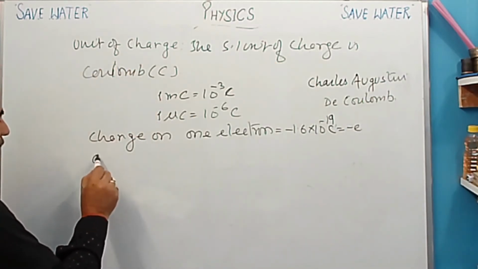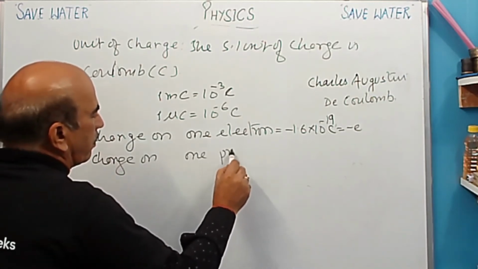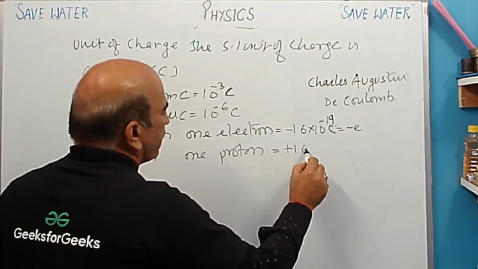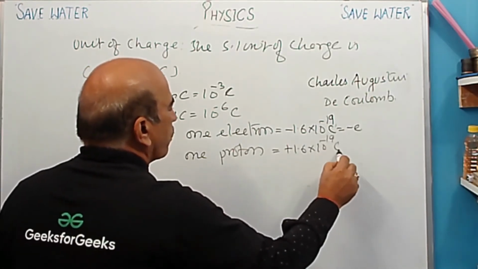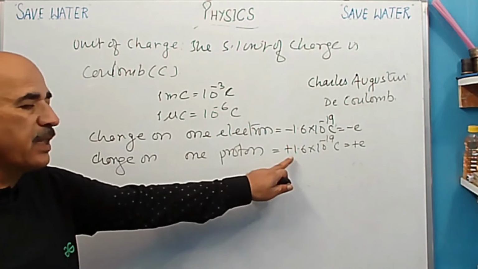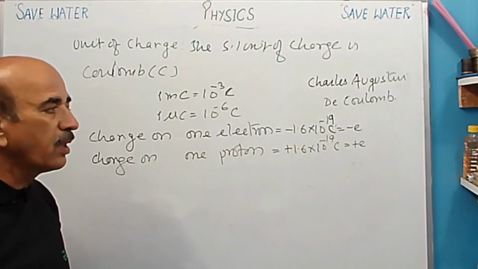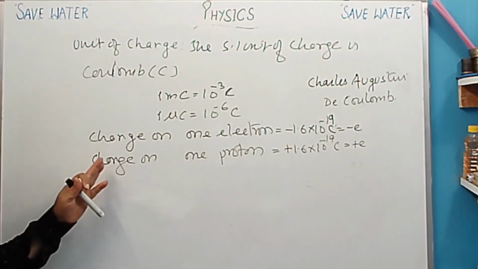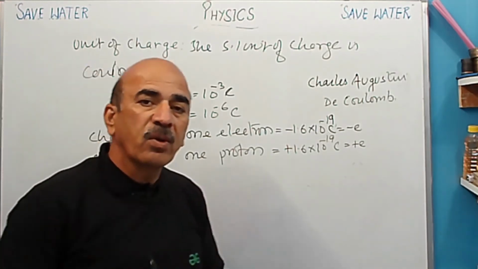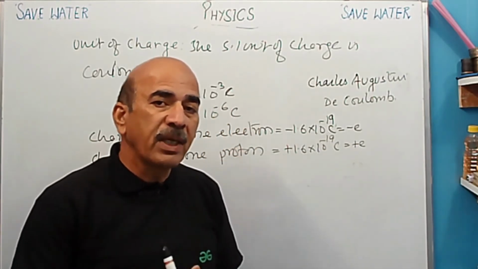So same way, charge on one proton. Okay, 1 proton, it is given by plus 1.6 into 10 raised to minus 19 Coulomb, and it is plus e. So when plus e is written, this means charge of proton is there. When minus e is there, this means it is a charge on electron. So now, how many electrons are present in 1 Coulomb? As we have done that 1 Coulomb is very big unit of charge.